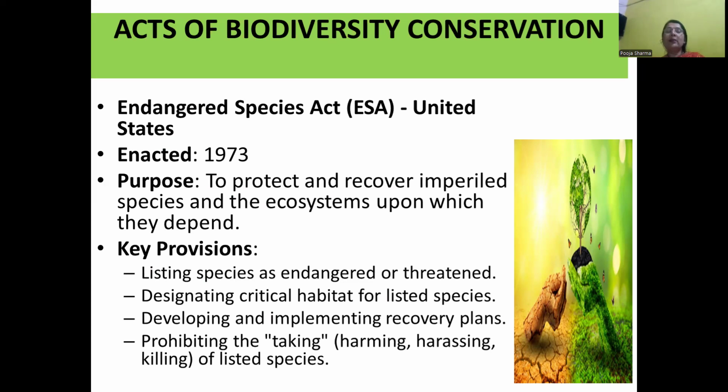Key provisions of this act: listing species as endangered and threatened, designating critical habitat for listed species, developing and implementing recovery plans, prohibiting the taking, harming, poaching, and killing of listed species.